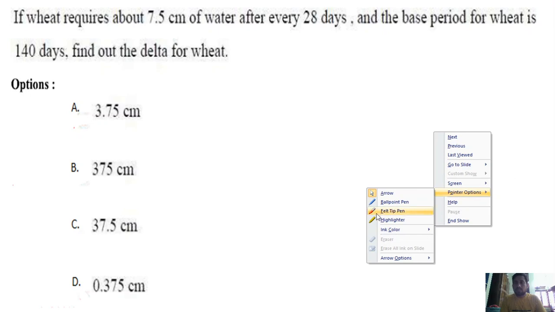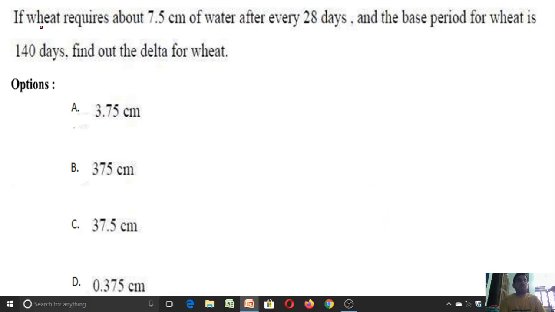Given is, if wheat requires 7.5 centimeters of water after every 28 days and the base period of wheat is 140 days, find out the delta for the wheat. To answer this question, you should know the definition of delta. Delta is nothing but the depth of water required for a particular crop over its base period.